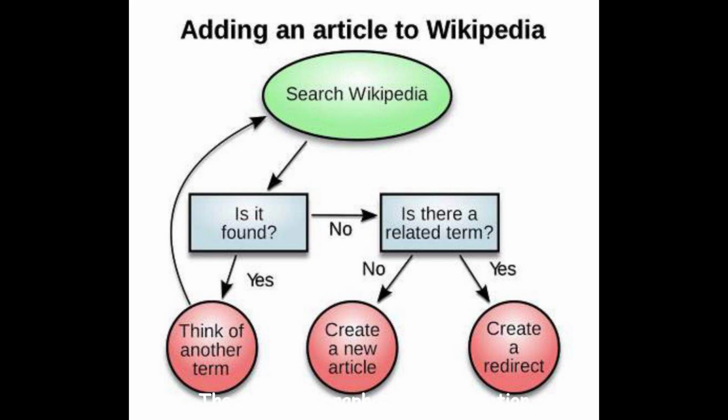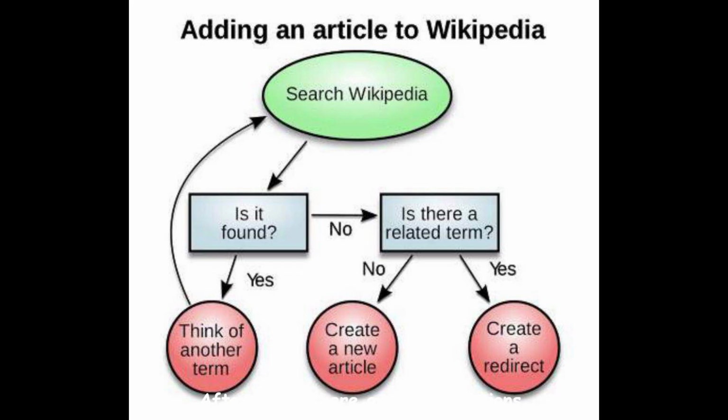The following graph gives information about adding an article to Wikipedia. The steps include searching Wikipedia, thinking of another term, creating a new article. According to this graph, the first step is searching for Wikipedia.